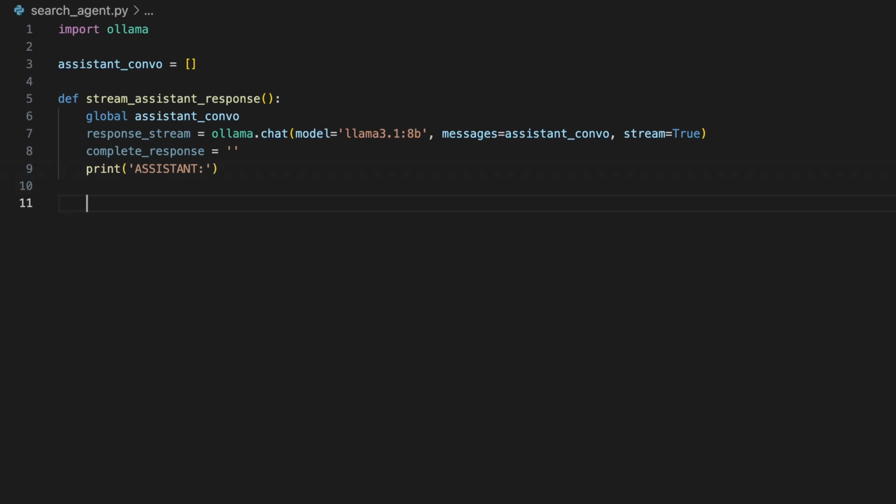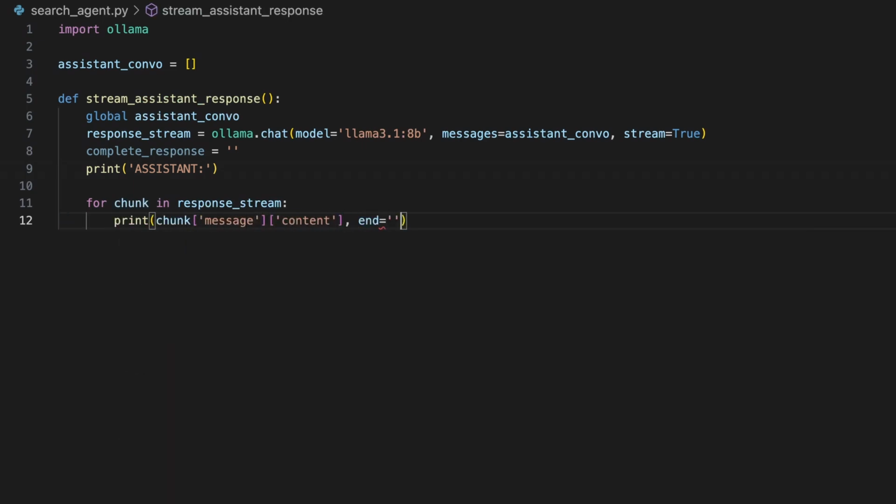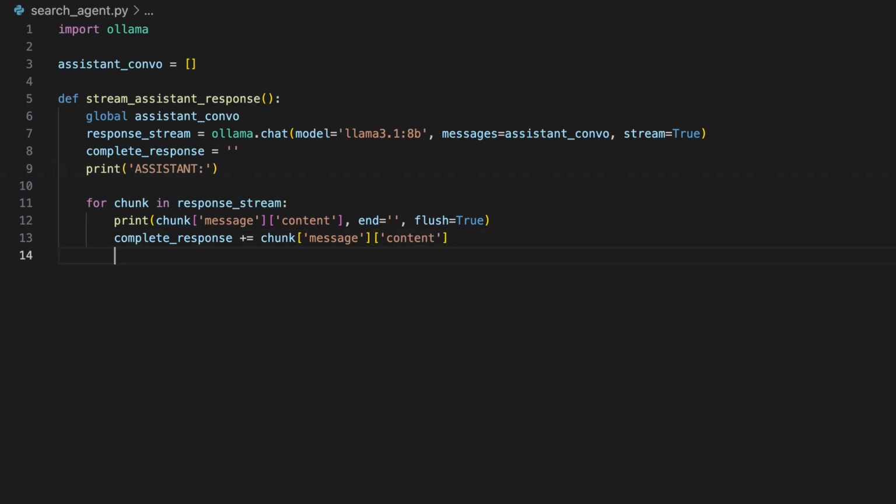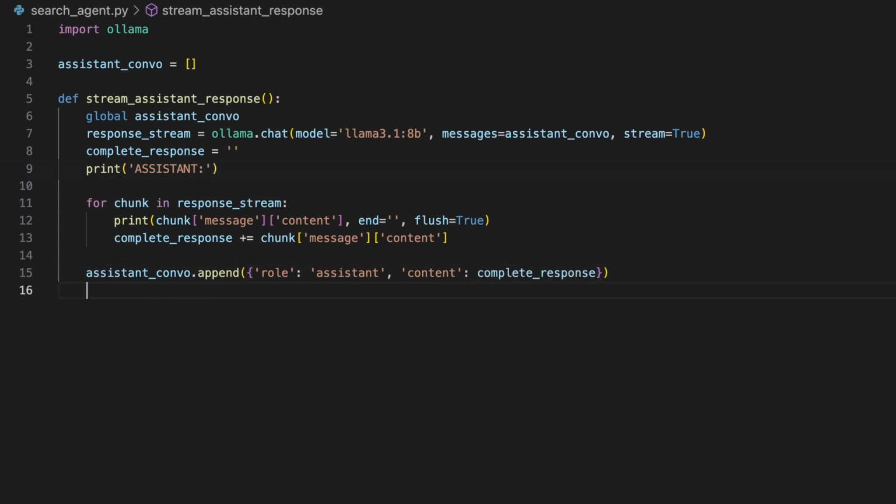Now we can loop through each of the chunks in the response stream as they are generated from the language model. Inside of that loop, we can print the chunk message content with end as an empty string and flush equals true. Below the print statement, add the chunk message content to the complete response. Outside of the for loop, append the complete response to the assistant convo with the Ollama conversation formatting. Lastly, for this function, we can print 2 line breaks to keep our command line clean and easy to read.